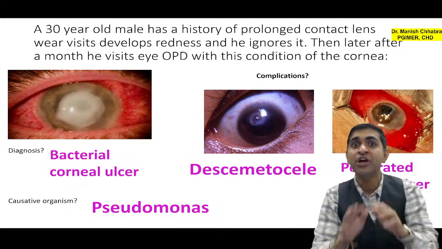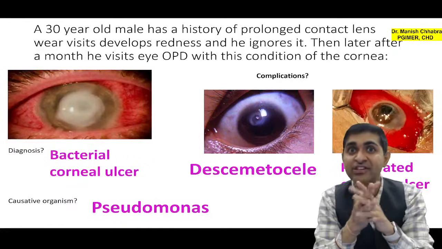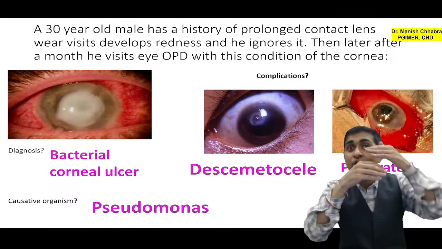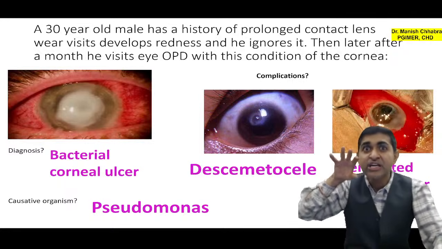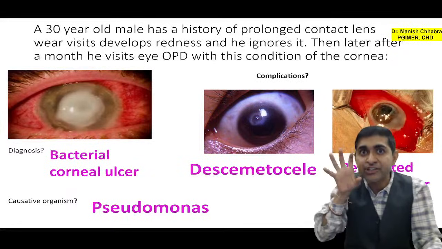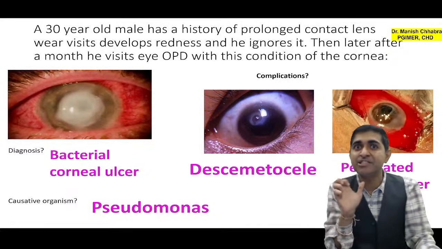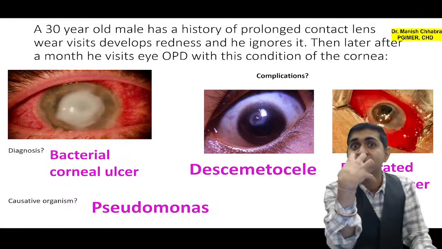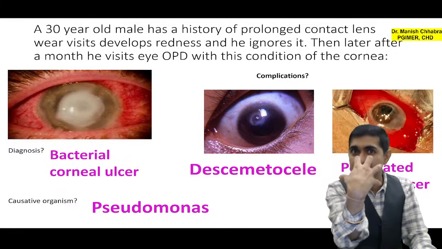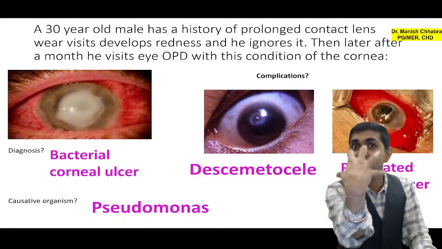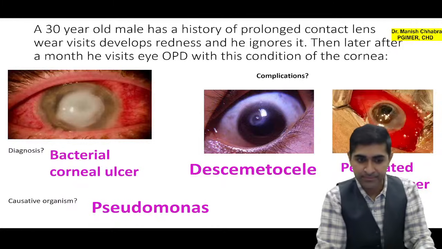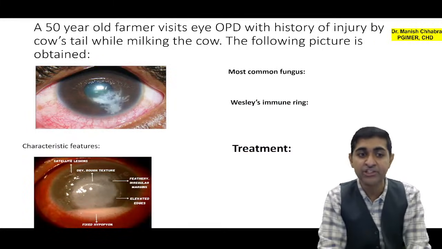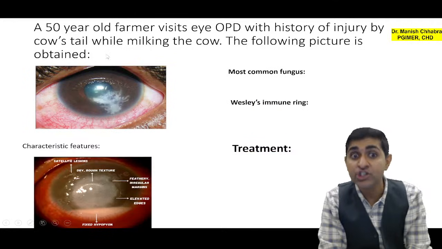Why am I telling you? Because it was asked what the definition of descemetocele is. Descemet's membrane is one of the layers of the cornea. Because of sloughing of the superficial layers and normal intraocular pressure, there is bulging of Descemet's membrane. So Descemet's bulging is descemetocele. Cele means swelling, right? It appears like a small cystic swelling.